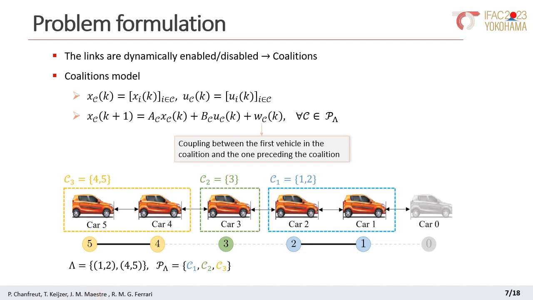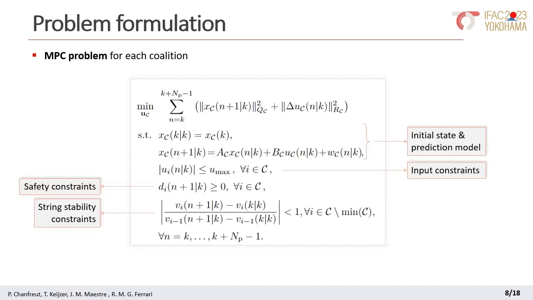So using this model, given a partition, the MPC problem that we want to solve in each coalition is shown in this slide. The objective function weights, among others, the tracking error and the increment in the control input for all the cars in the cluster. Likewise, the constraints consider the initial state and the prediction model, some bounds on the control input, the safety constraints, and the string stability constraints.